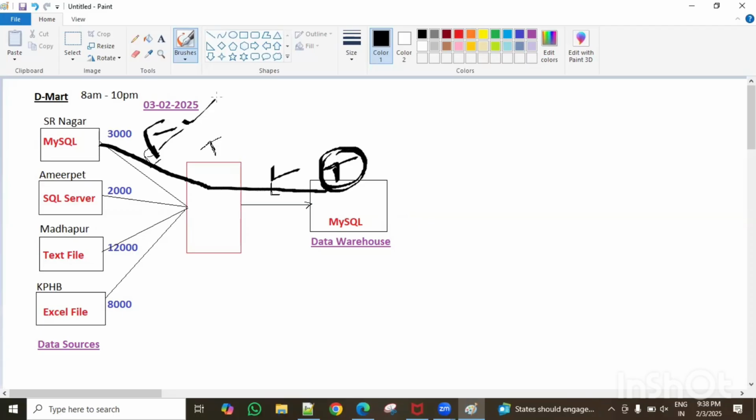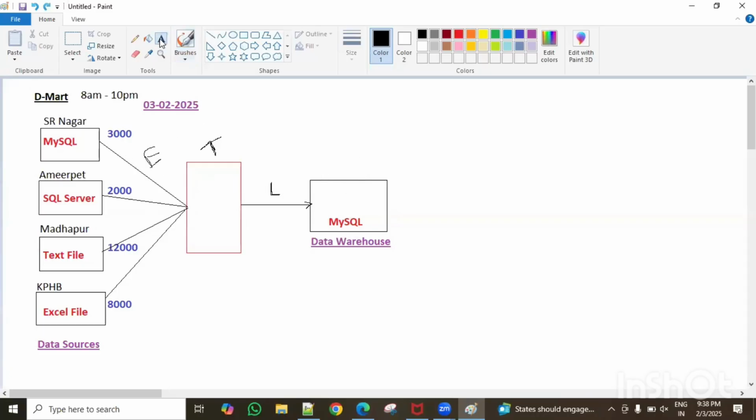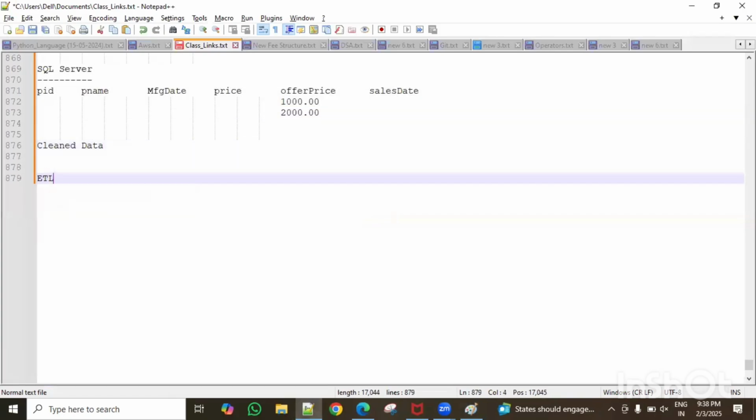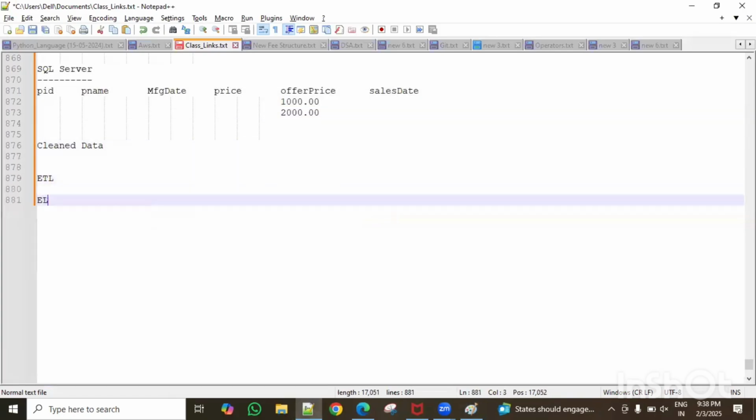This is called what now? ELT operations. There are two types: ELT and ETL. Tell me now, what does ELT stand for? What does ETL stand for? ETL or ELT.